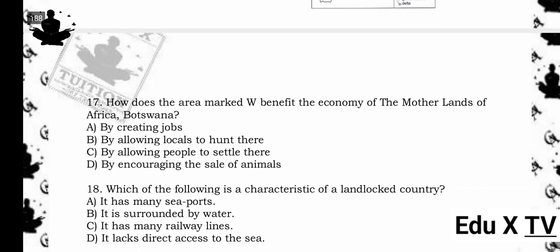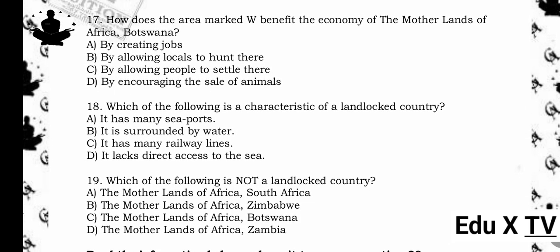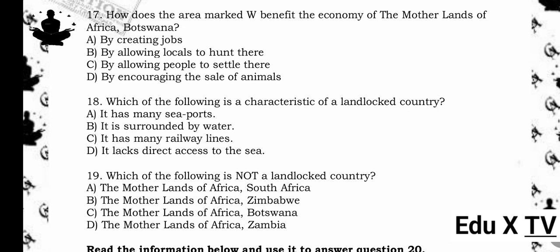17. How does the area marked W benefit the economy of the motherlands of Africa, Botswana? A. By creating jobs. B. By allowing locals to hunt there. C. By allowing people to settle there. D. By encouraging the sale of animals. The answer is A. By creating jobs. Reason being, the area marked W likely includes parks or reserves that create employment through tourism and conservation.